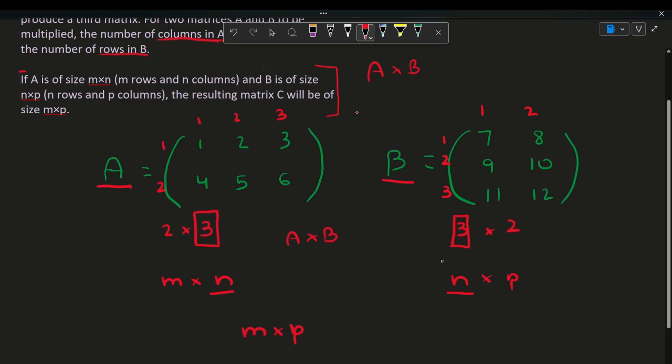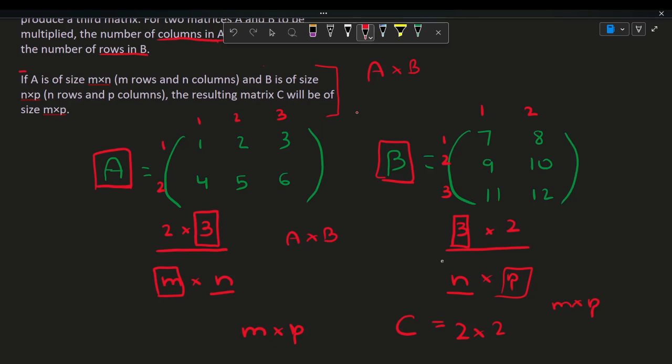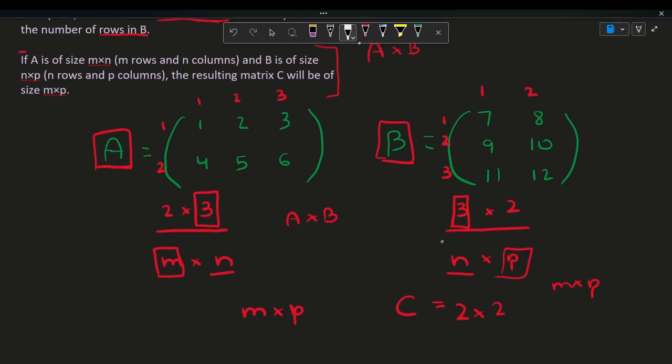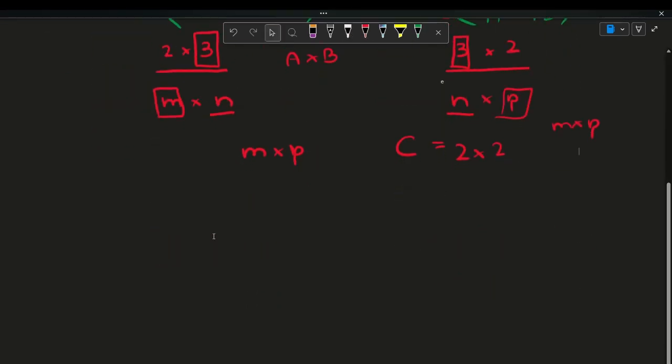So when you multiply matrix A, which is a 2 into 3 matrix, by matrix B, which is a 3 into 2 matrix, the resulting matrix C will be of the form 2 into 2 because it's m times p. M and p are both 2, so that's why C would be a 2 into 2 matrix. So now let's look at how we can multiply these two matrices.